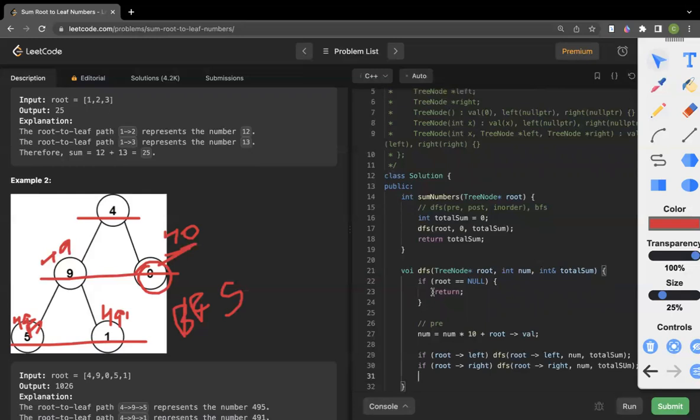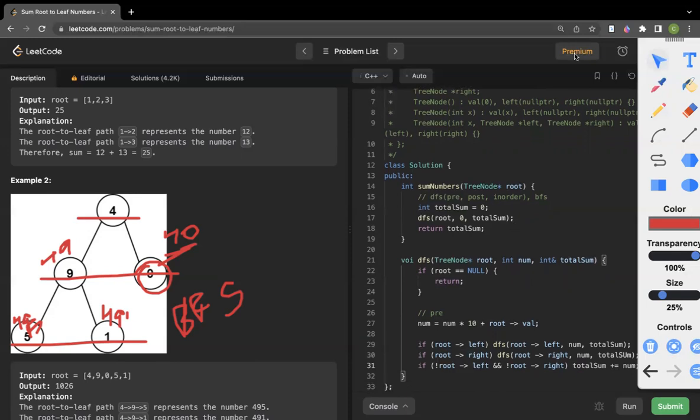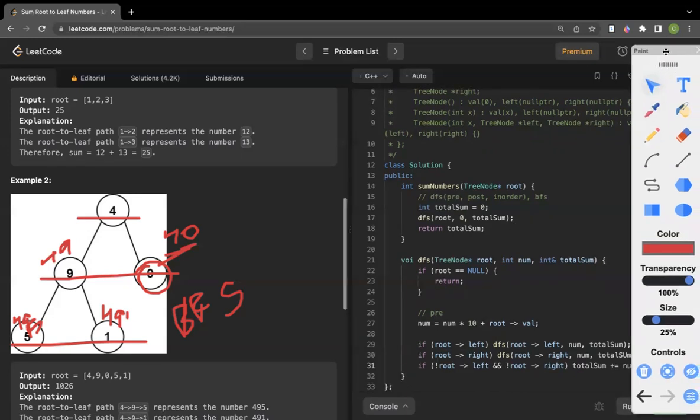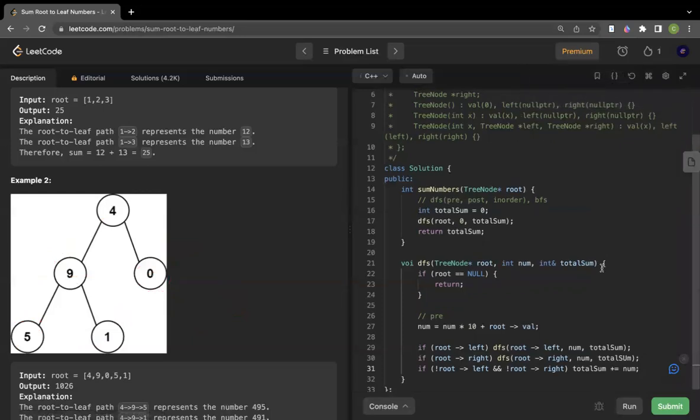Now, if root dot left is null and root dot right is null, in this case we are at a leaf node, so we have to add the current number to our total sum. So if not root's left and not root's right, then total sum plus equal to the current number. So this looks good to me.